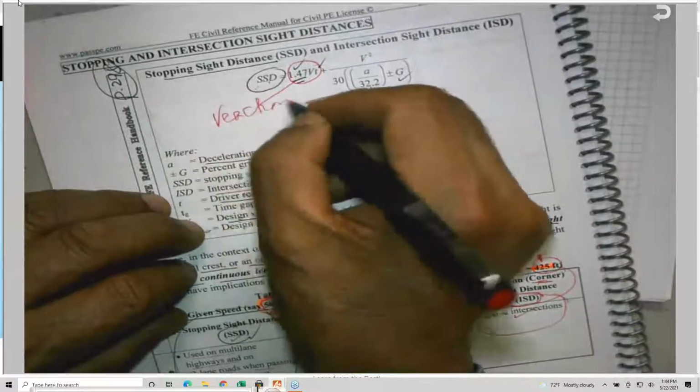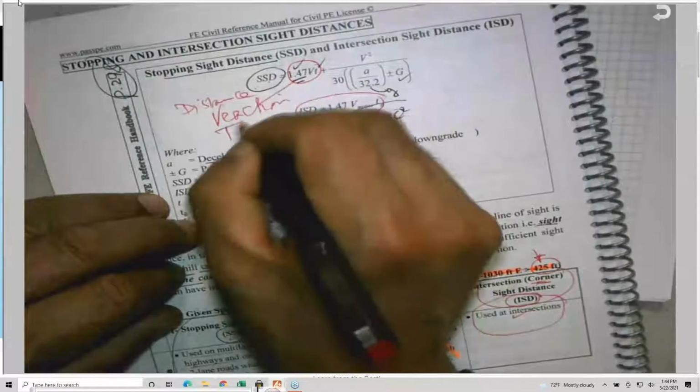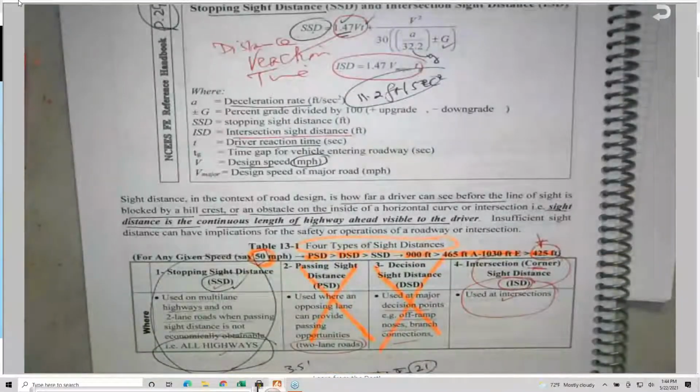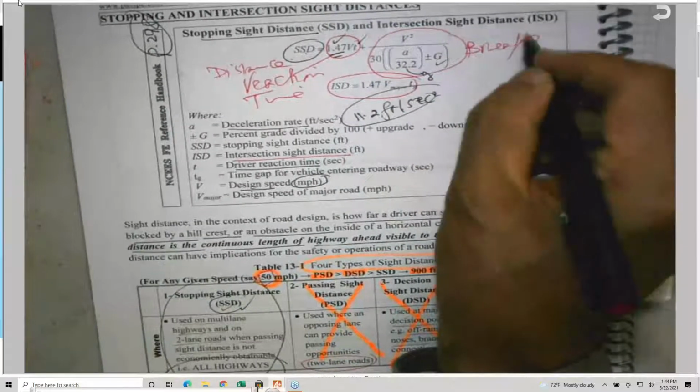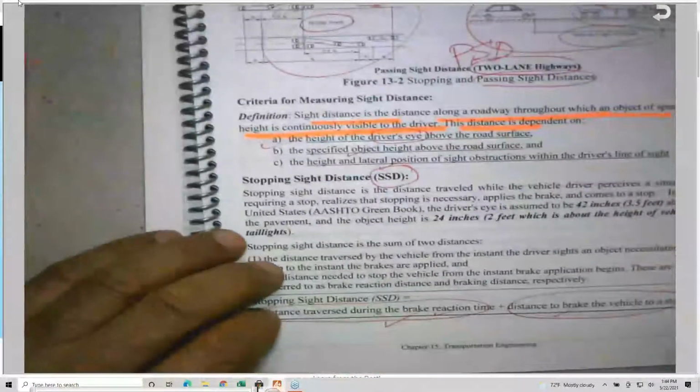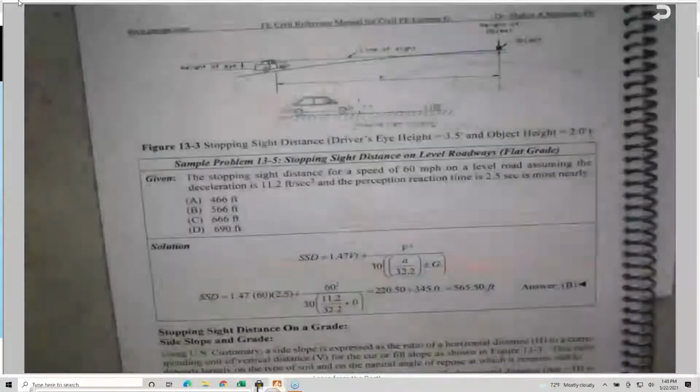So they took this, and this is what you are going to see. The first one here, the 1.47 Vt, this is the distance traveled during the reaction time. Because the moment I took my foot from the gas to put it on the brake, it will take some time, so the car is traveling. And after that, this is the braking distance, the distance that the car will take to brake. So these are the two parts of this equation.